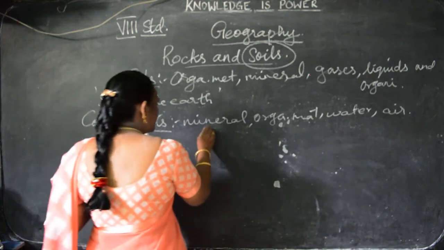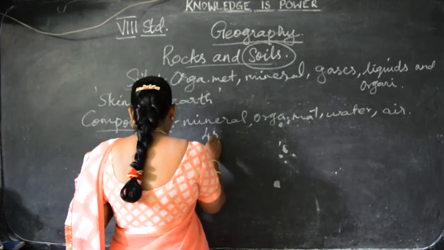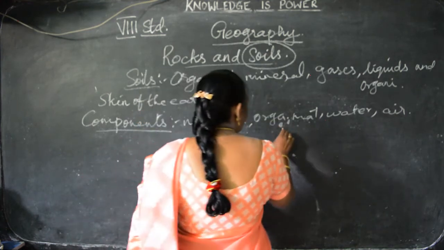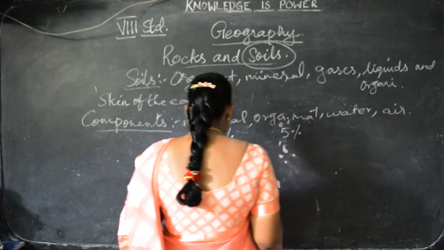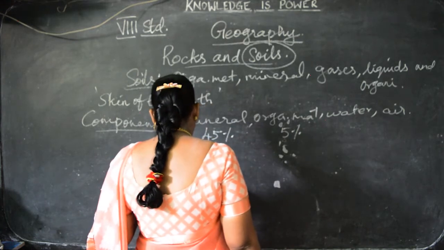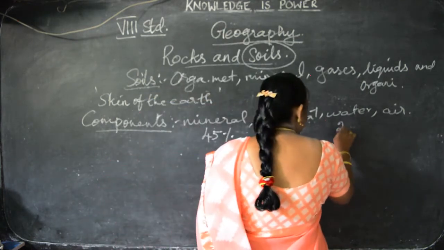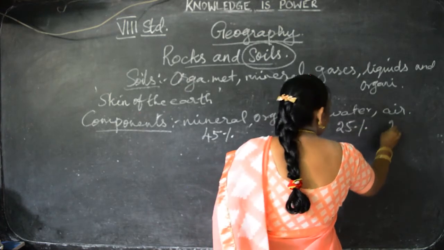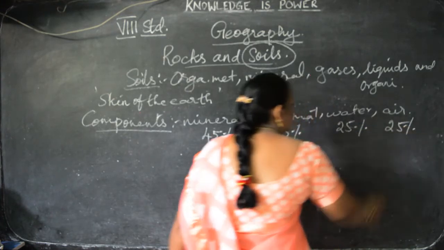How much minerals can we see in the soil? 45% mineral, organic matter 5%, 25% water and 25% air. Together 100.